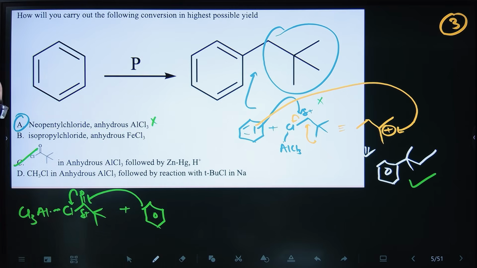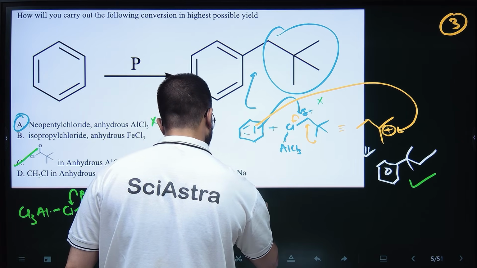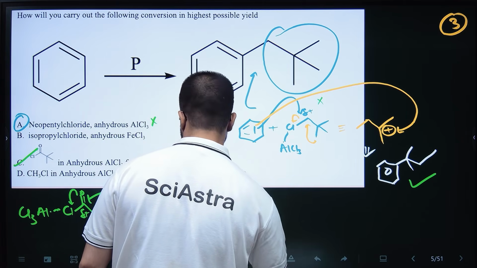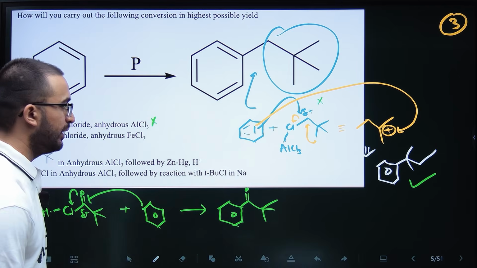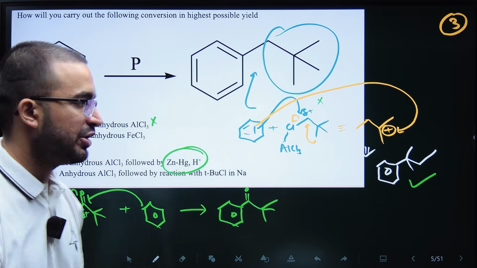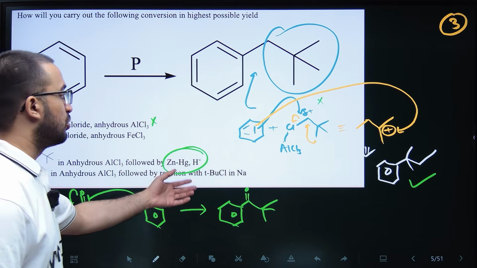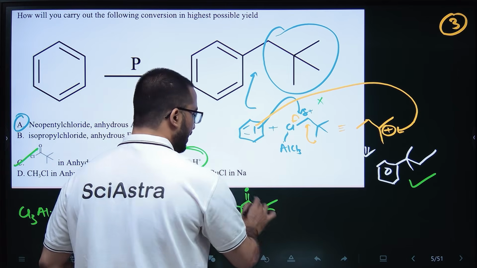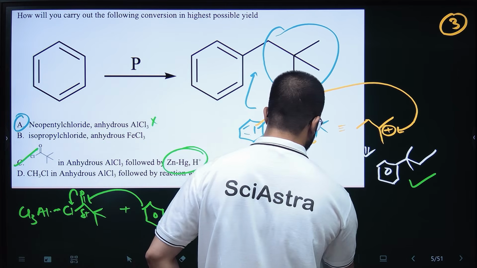When chlorine is left, C double bond O is formed. Then after that we are doing Clemmensen reduction. Clemmensen reduction uses zinc amalgam in the presence of acidic conditions. It reduces aldehydes and ketones to normal alkanes.